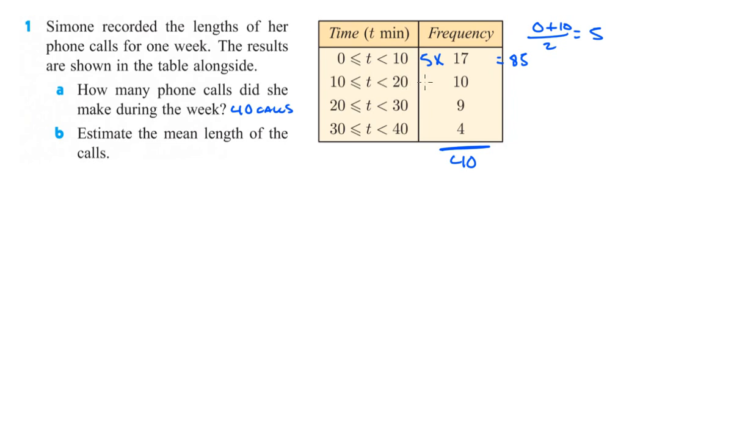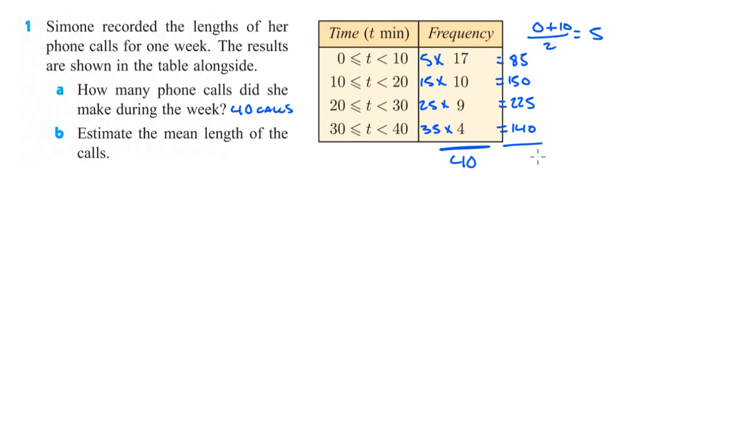Halfway between 10 and 20 is 15. 15 times 10 is 150. Halfway between 20 and 30 is 25. Times 9, it gives us 225. And then halfway between 30 and 40 is 35. 35 times 4 is going to be 140. Okay. So to find the mean length of the calls, we're going to want to add all of these up and take that divided by 40.